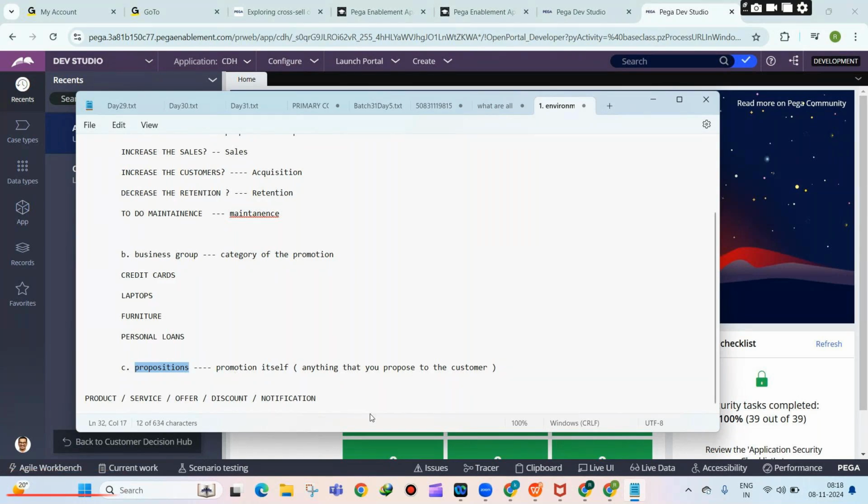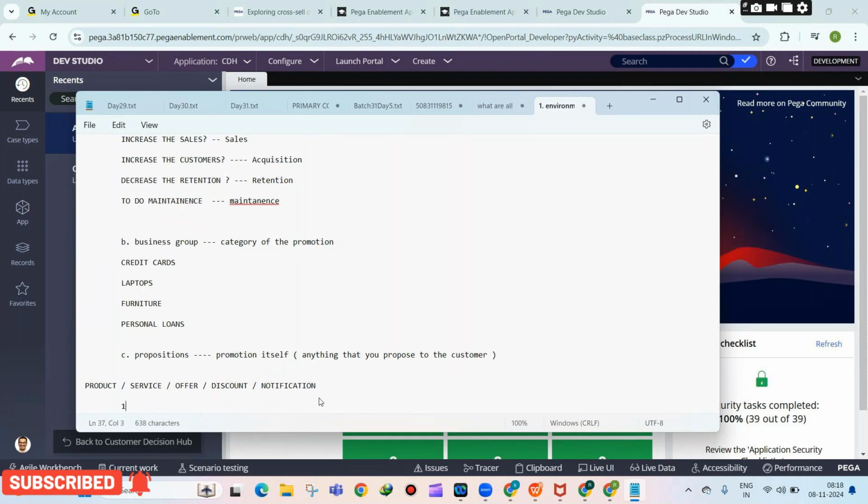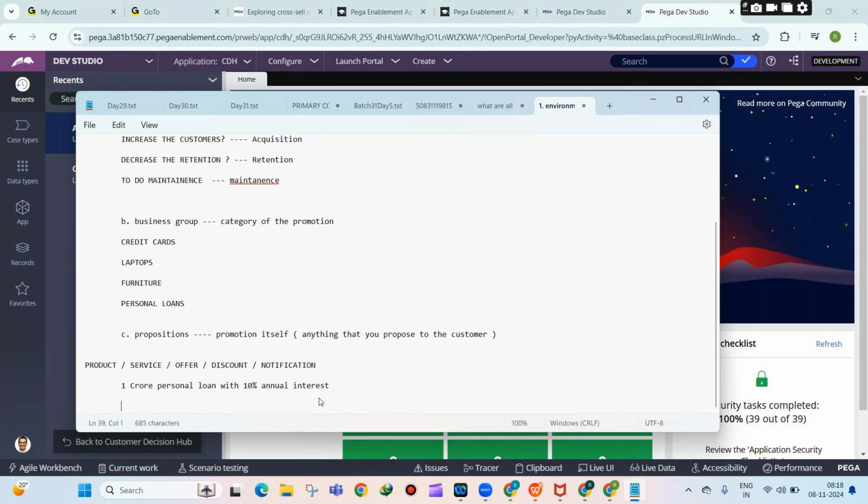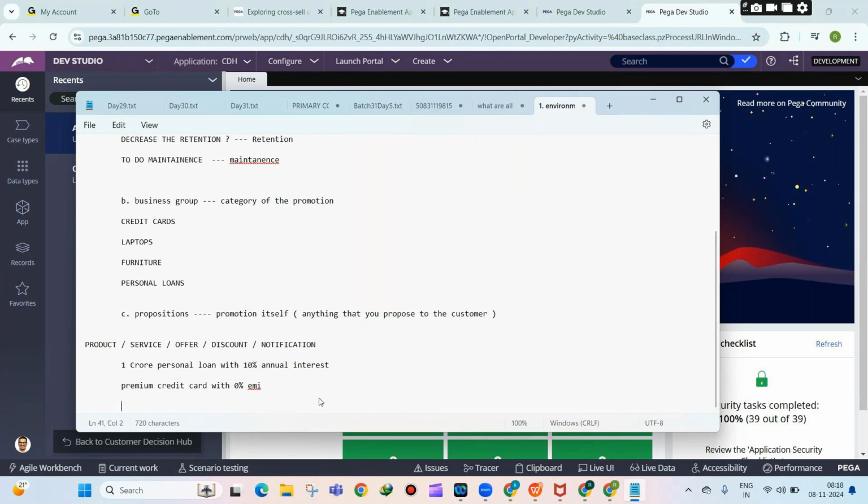For example, from a banking perspective, I want to promote a 1 CR personal loan with 10% annual interest. That is what I want to promote. So this is nothing but the proposition. Let us say I want to promote a premium credit card with 0% EMI, something like that. Or from a more general perspective, I want to promote an i5 1 TB hard disk laptop.